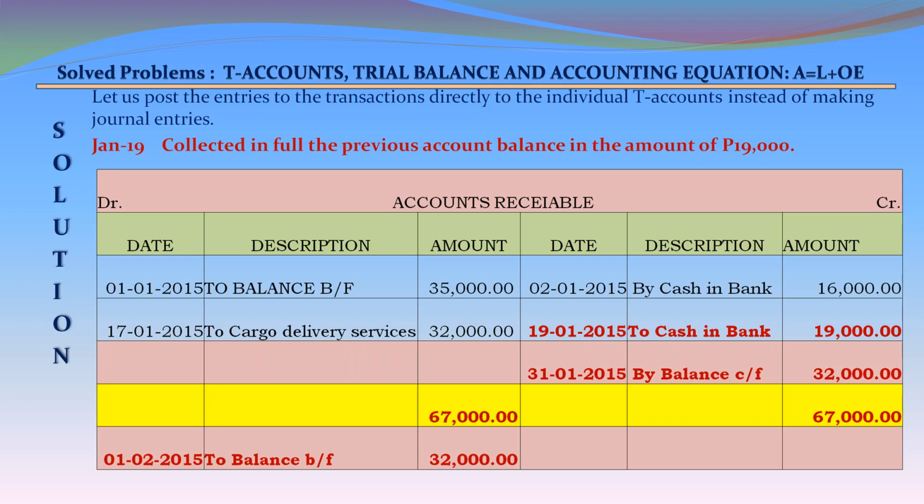We are closing this account again also because there are no transactions in accounts receivable account during the month of January. On the credit side 31st January 2015 by balance carried forward 32,000, and on the debit side 1st February 2015 to balance brought forward 32,000 debit.